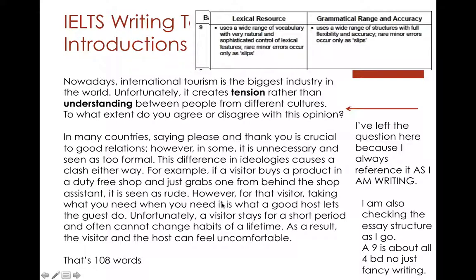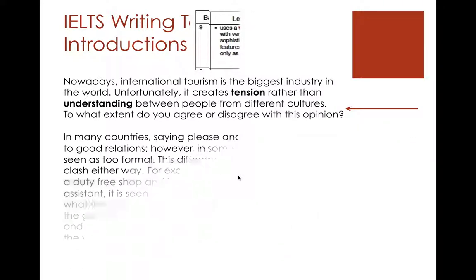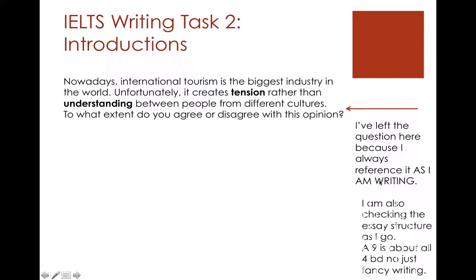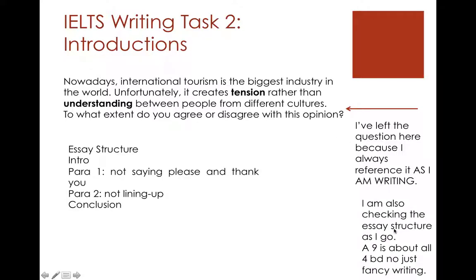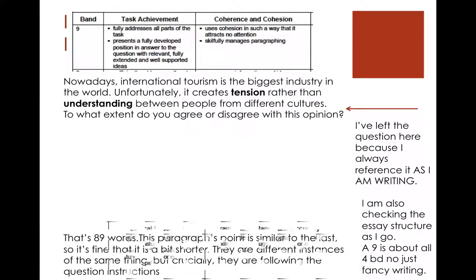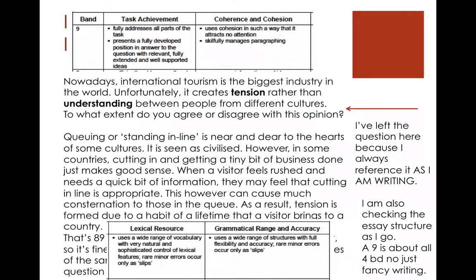So, and then these are simple sentences, which are fine. The clarity is there. Okay? So all we have to do in the next paragraph is the same thing. Check the question, make sure we're on topic, look at it as we're writing, check the essay structure, happy with that. Now we're going to write lining up. And we're going to write the paragraph.